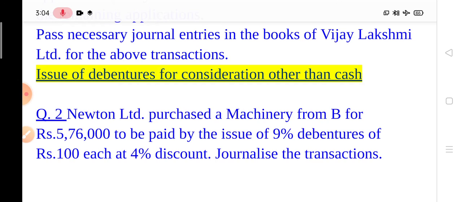Children, we have already done the par and premium cases in the share chapter, and this topic is similar to the share chapter. So you have to do all the questions in the same manner which you have done in the share capital chapter. Okay, only the discount case we have not discussed. So today I am discussing the discount case. So do practice these types of questions. Let us start.